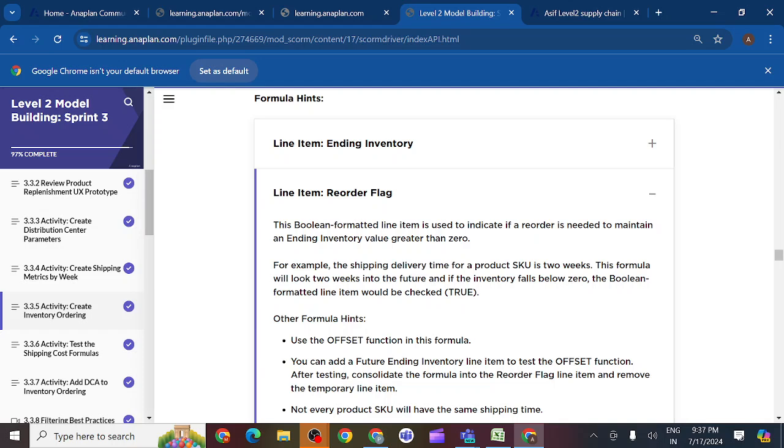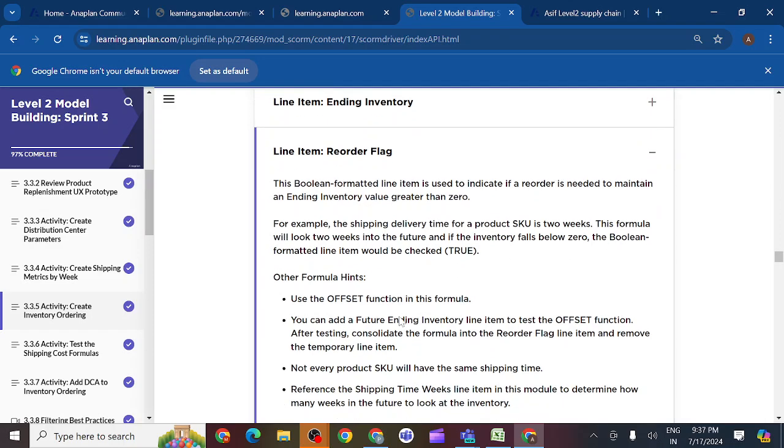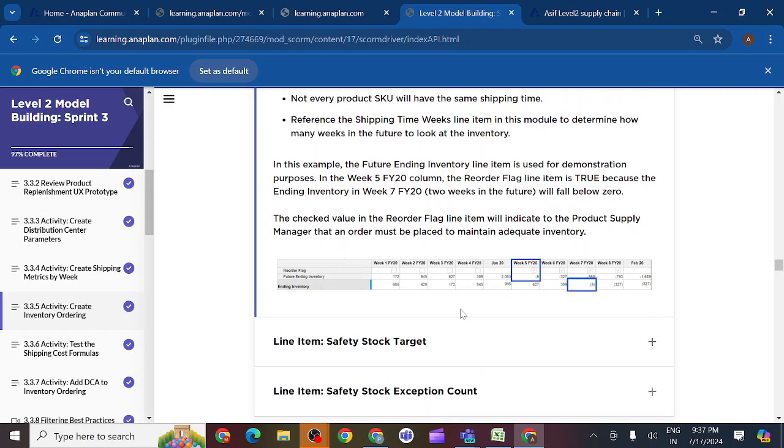For example, the shipping delivery time for the product SKU is 2 weeks. So this formula will look 2 weeks into the future, and if inventory falls below 0, the boolean formatted line item would be checked true. So how it happens we can check here. If your products are going to get below 0, then 2 weeks in advance it will provide true in the reorder flag. So we can easily identify, yes, we are going below 0 this week, so we should reorder the product here. In this way it will work.